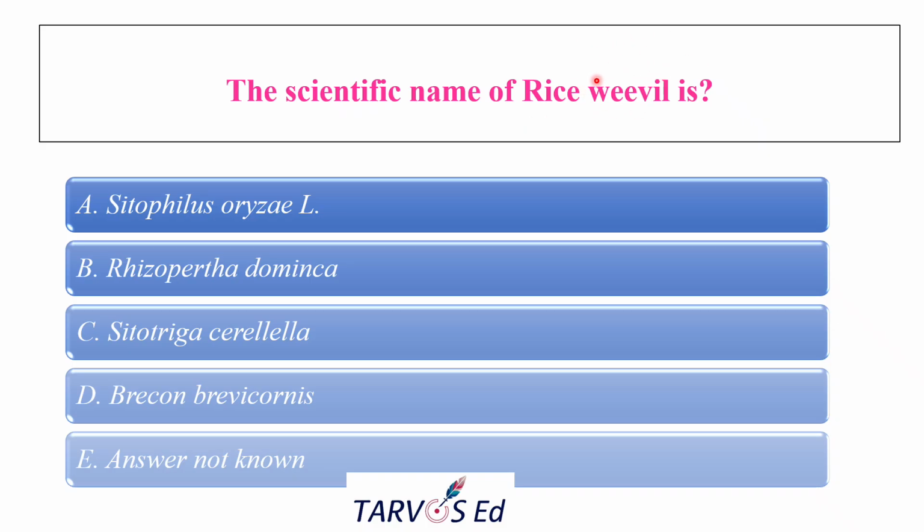Here the adult and larva both feed inside the grain kernel, right? This rice weevil is mostly seen in rice, wheat, maize, sorghum and other cereals. So it attacks cereal grains.